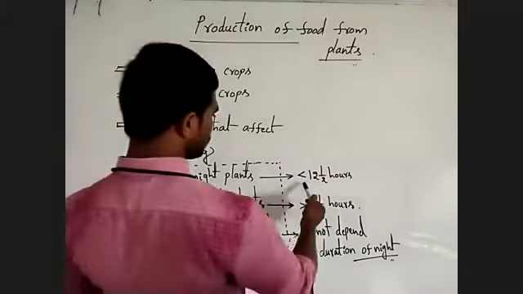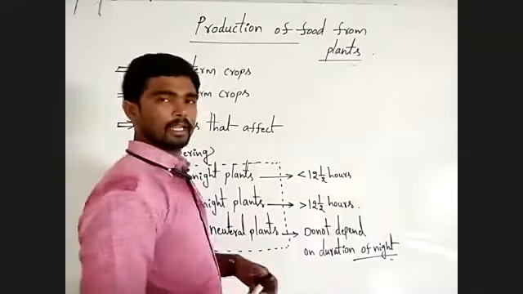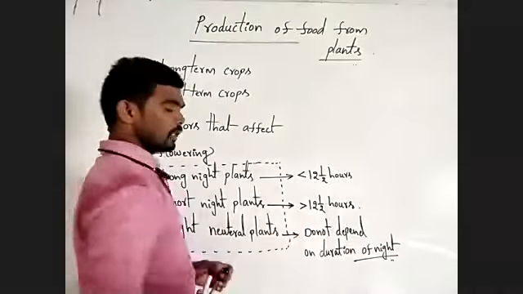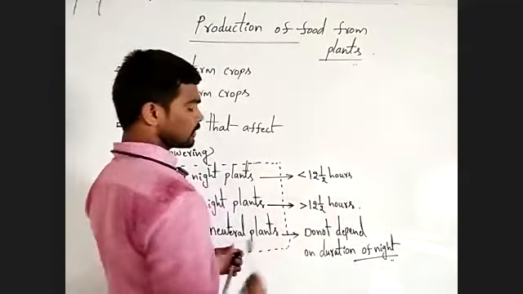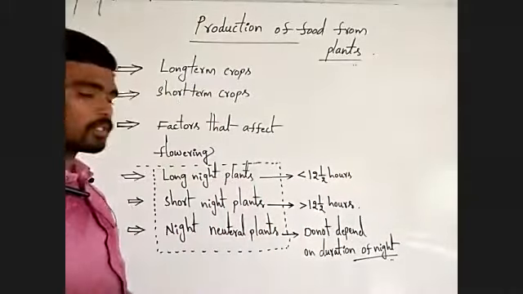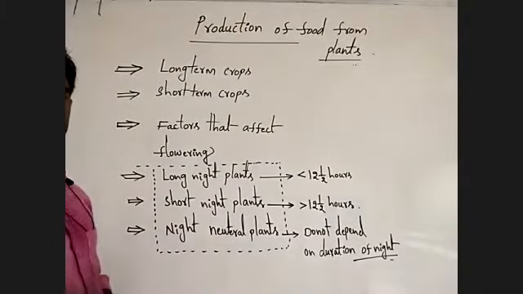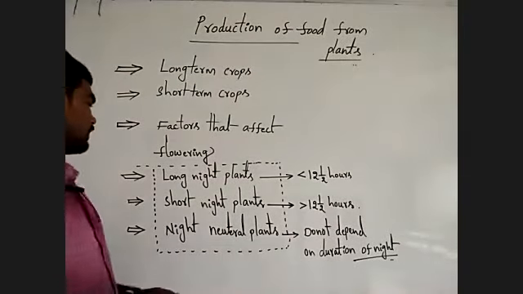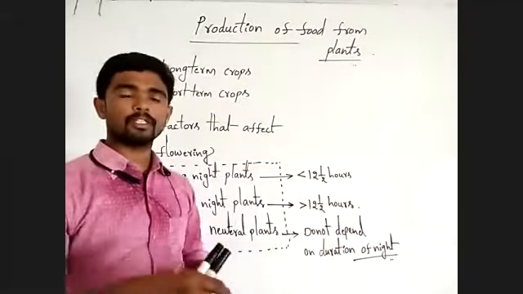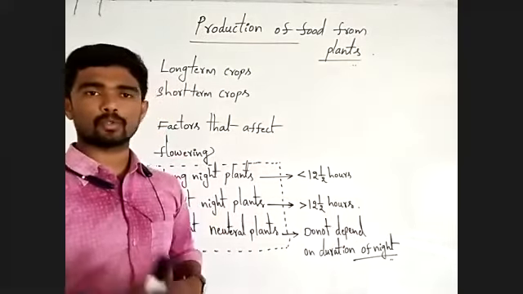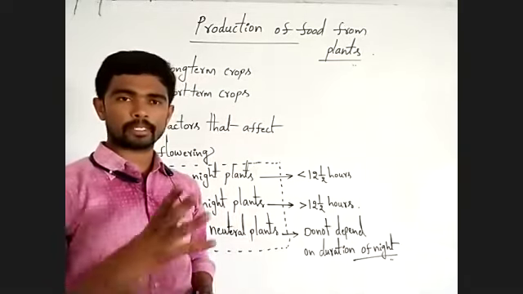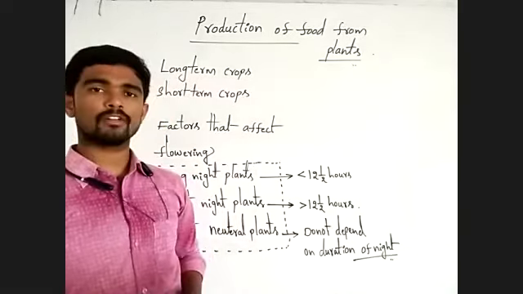Long night plants require more than 12.5 hours of night to produce the flower. Short night plants require less than 12.5 hours of night to produce the flowers. Night neutral plants do not depend on the duration of night to produce the flowers. They produce the flowers irrespective of the duration of night.